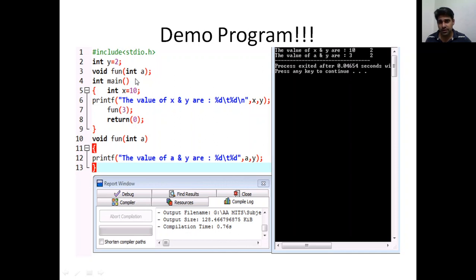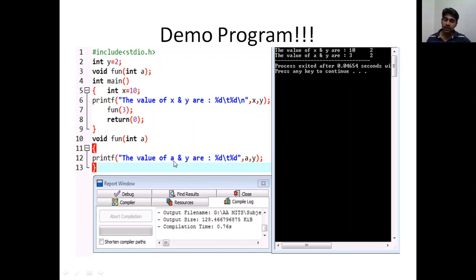The function prototype is here, and the function definition is here. When I call fun(3), with int a as the parameter, this a will be assigned the value 3. That's what this basic function call is. Now a has the value 3, and it has function prototype scope, as we discussed earlier. It can only be used within the function body. This is also a local definition, so a is a local variable and can be accessed only within this function body.